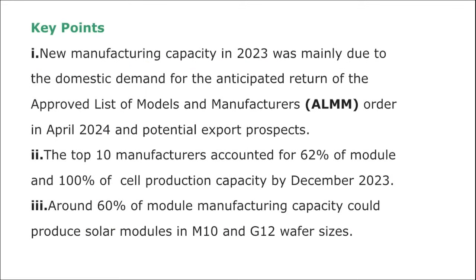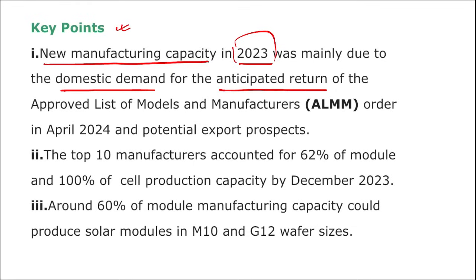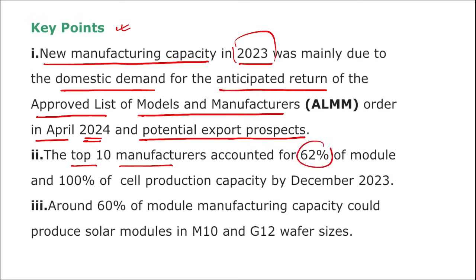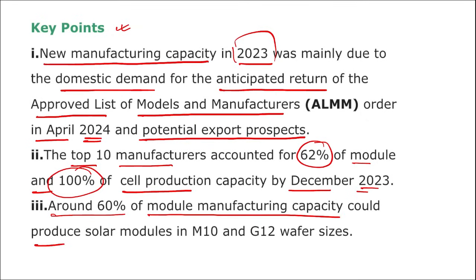Correct. Then some other key points that you need to remember here is that the new manufacturing capacity in 2023 was mainly due to domestic demand for the anticipated return of the approved list of modules and manufacturer orders in April 2024 and potential export prospects. The top 10 manufacturers accounted for 62% of the module and 100% of the cell production capacity by December 2024, and around 60% of the module manufacturing capacity could produce solar modules in M10 and G12 wafer sizes.